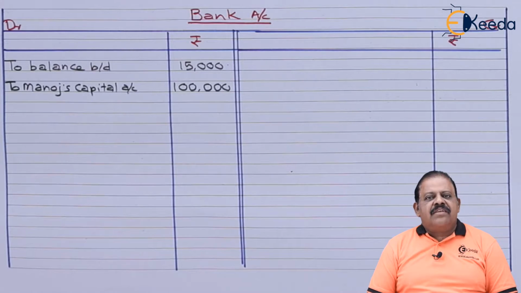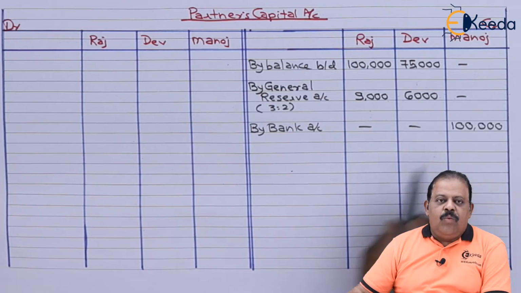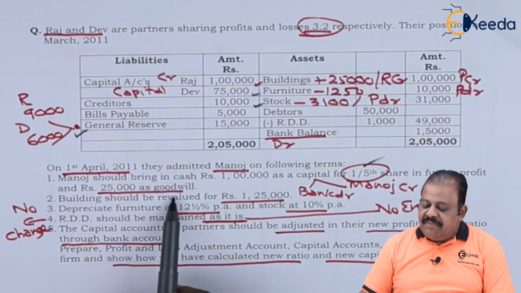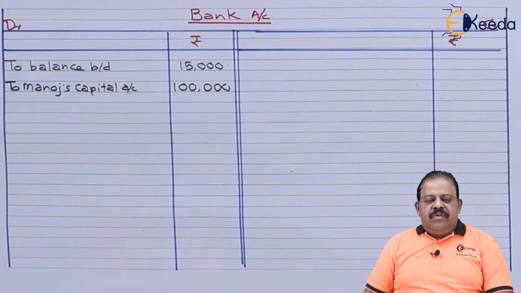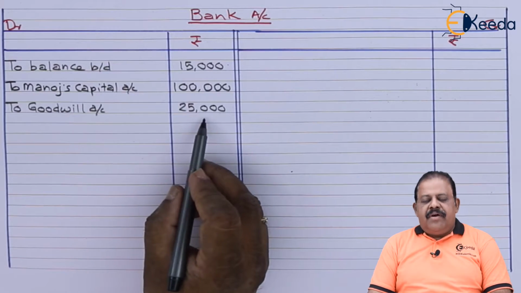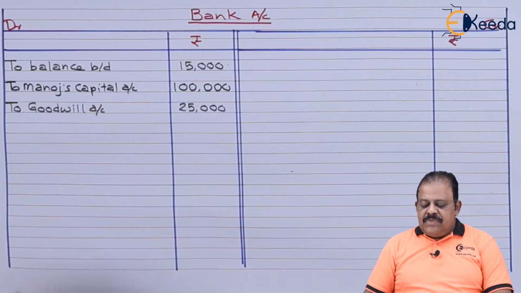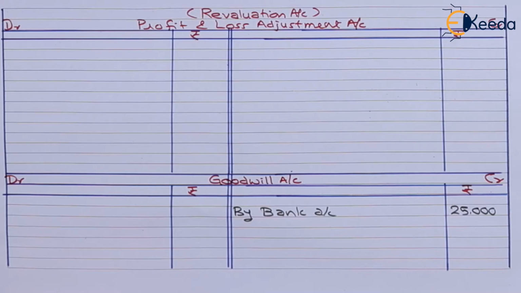This will have a second effect to the credit of Manoj's capital account. Manoj capital account credit by bank 1 lakh. He should bring 25,000 as amount of goodwill. Amount of goodwill brought will be recorded to the debit of bank account, to goodwill account 25,000. This will have a second effect to the credit of goodwill account. Goodwill brought in cash, cash account debit to goodwill.